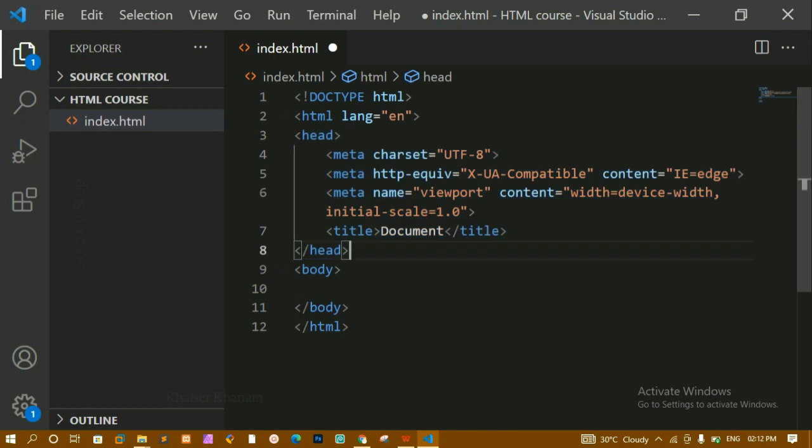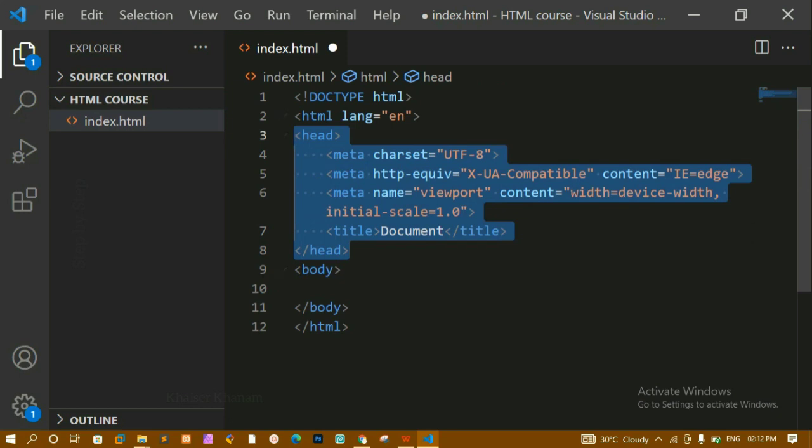Inside this head, all the meta tags will be displayed, the title will be displayed, and all the links will be displayed, like the Font Awesome link. If you are using Bootstrap, you have to include the Bootstrap link inside this head tag. Inside this head element only you have to include it.